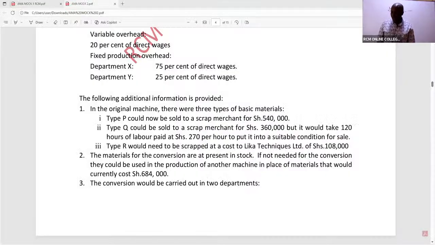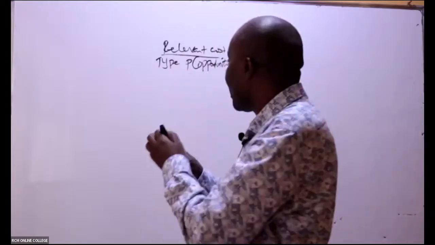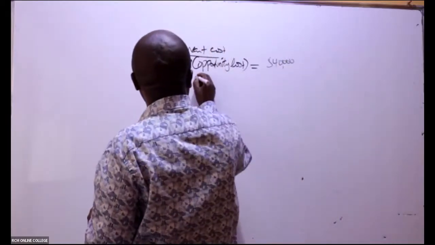Now, ladies and gentlemen, from there, what else do we have here? We are told type Q could be sold to a scrap merchant at 360,000. Again, type Q will be sold outside. But remember, this has some extra work to be done: 120 hours of labor paid at 270. So I will count the net benefit. The net benefit here, which is the opportunity that I'll be losing, will be that 360,000. So that is type Q.